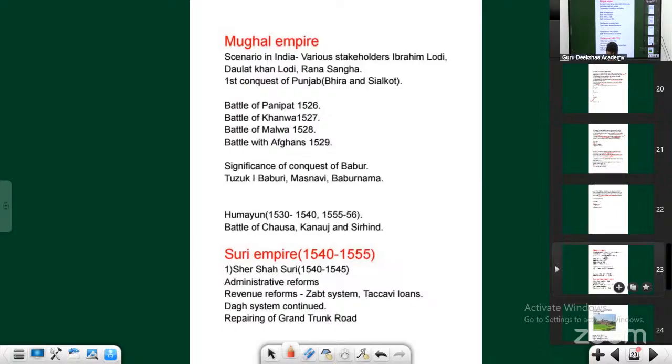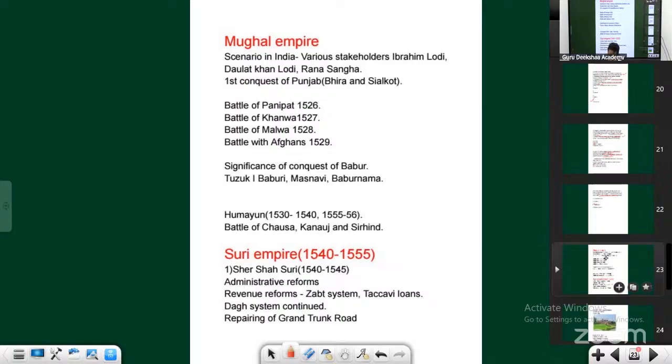Once the king is defeated and the person who came to defeat him leaves, these other players could come and conquer the place. That was the mindset. They never knew that Babur would come and start his own kingdom. He is the starter of the Timurid dynasty in India.